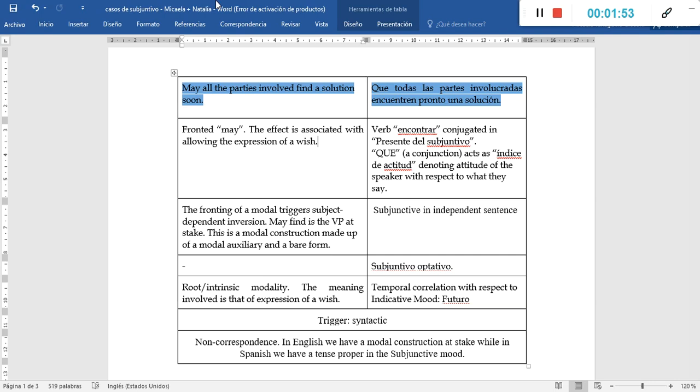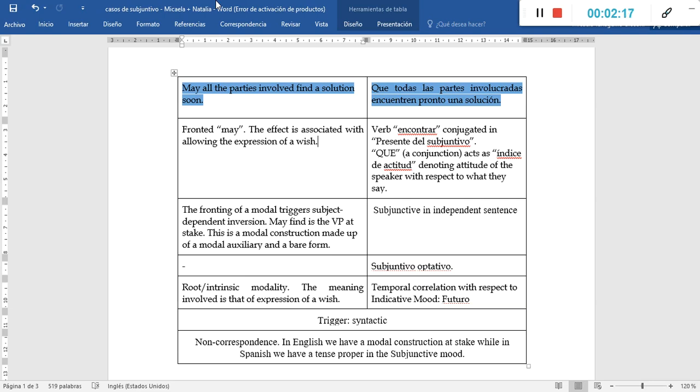It would be incomplete only to make reference to the conjugated verb, because in this instance, this conjunction que is acting as índice de actitud or attitudinal index. This is terminology we have taken from Zorrilla 2007.